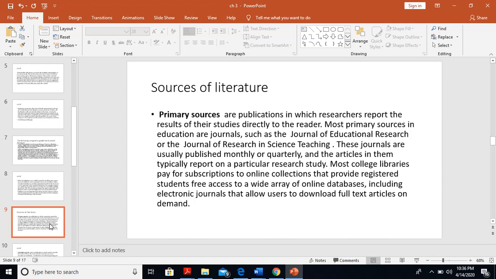These journals are usually published monthly or quarterly, and the articles in them typically report on a particular research study. Most college libraries pay for subscriptions to online collections that provide registered students free access to a wide array of online databases, including electronic journals that allow users to download full text articles on demand.